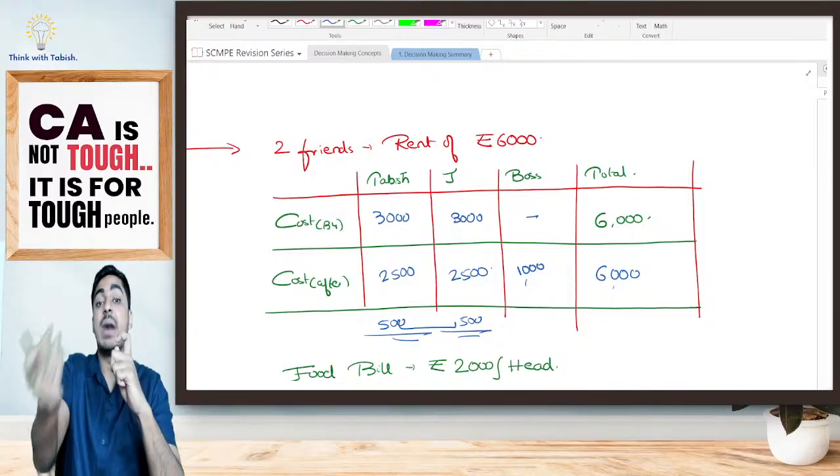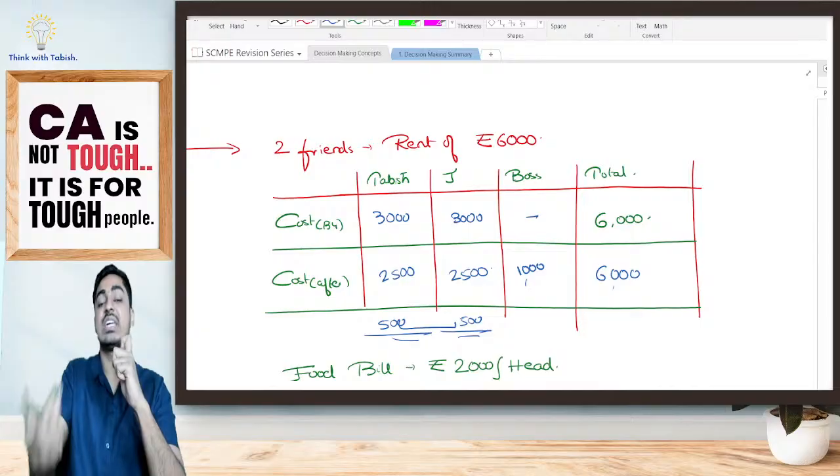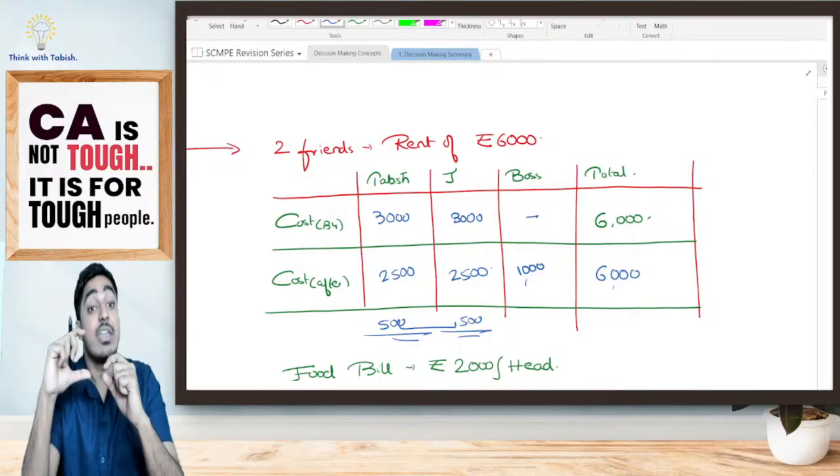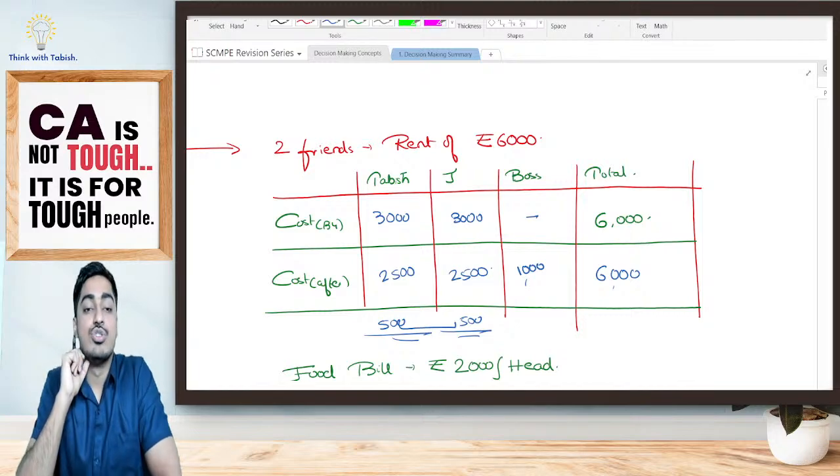As against that, the marginal revenue, the extra revenue that we are getting from that person, is 1,000 rupees. Marginal revenue is greater than marginal cost. So we should accept the decision. Is it clear, everyone? Yes.